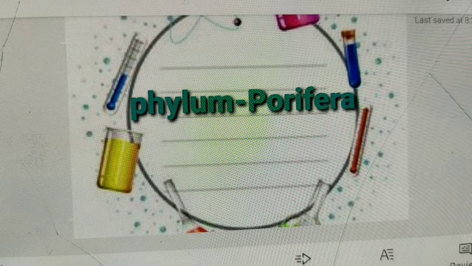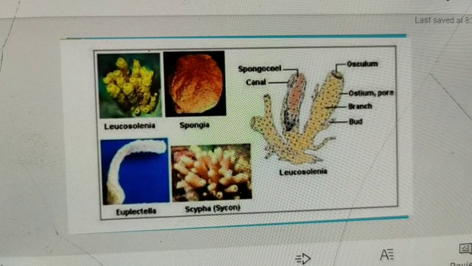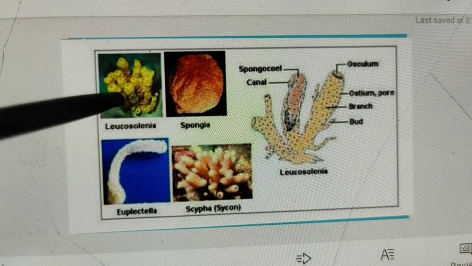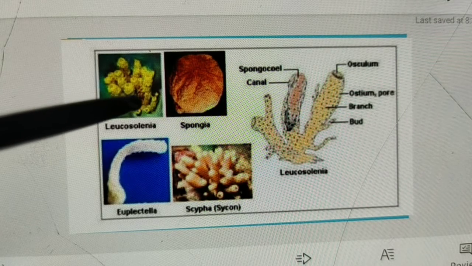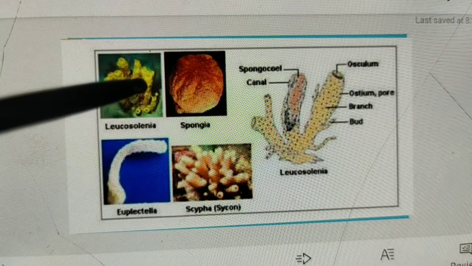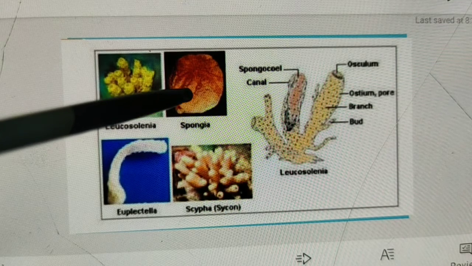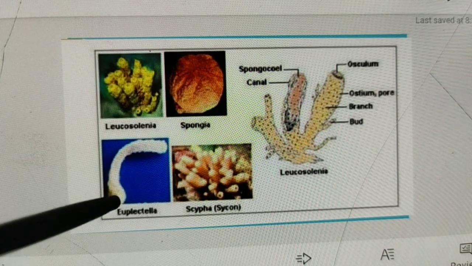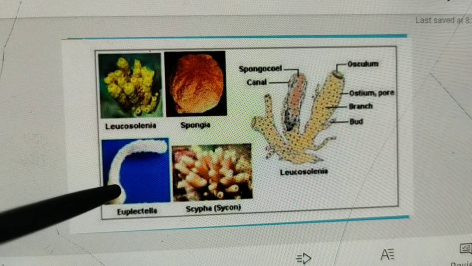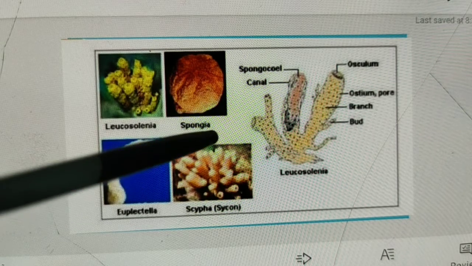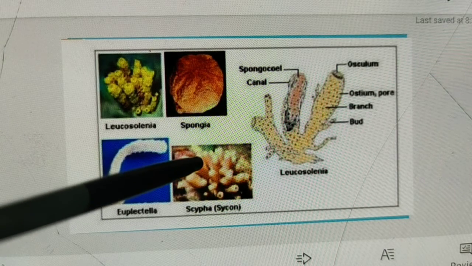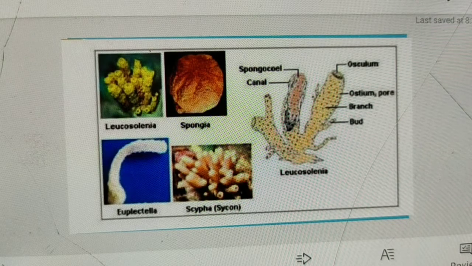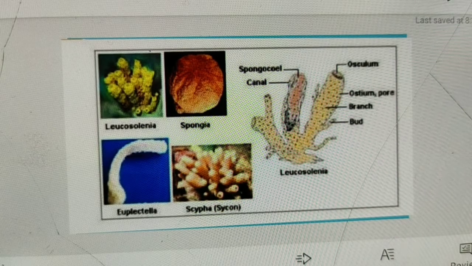Now see here some examples of sponges, Porifera. You have seen, I think. This one, Leucosolenia, is an example of Porifera. Spongilla. Here it is Euplectella. Scypha, also known as Sycon. These are the examples of phylum Porifera.